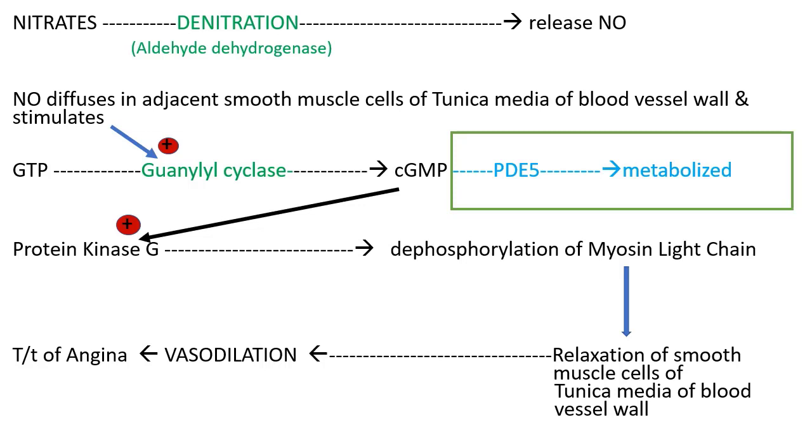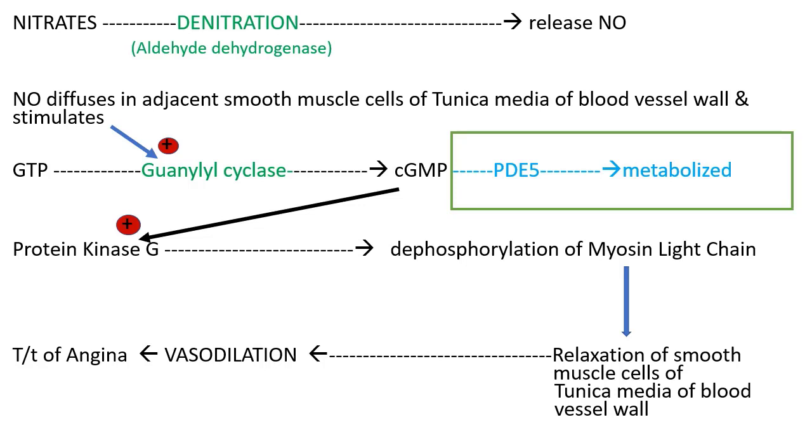Phosphorylation of myosin light chain maintains the contractility of smooth muscle cells. So dephosphorylation of myosin light chain will cause relaxation of smooth muscle cells of tunica media of the blood vessel wall. So relaxation will result in vasodilation. So it is helpful in treatment of angina pectoris by vasodilation. So this is the main mechanism of action of nitrates as vasodilator.